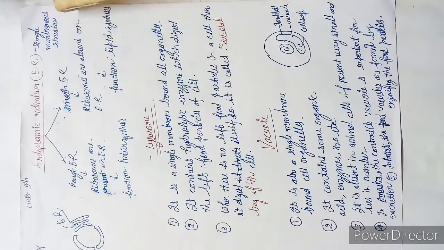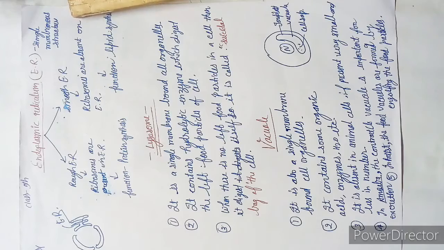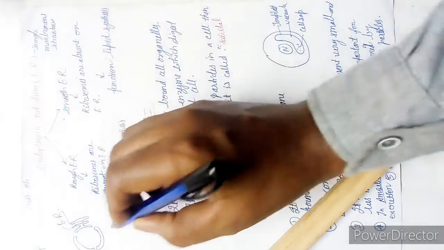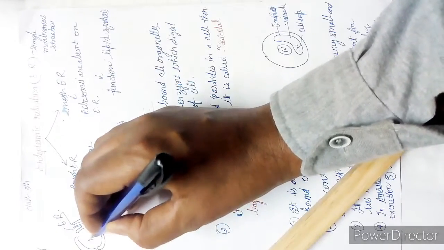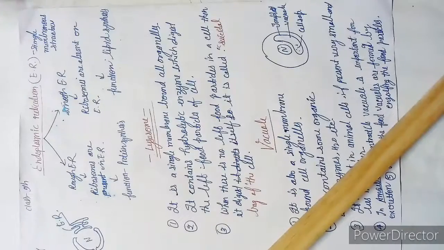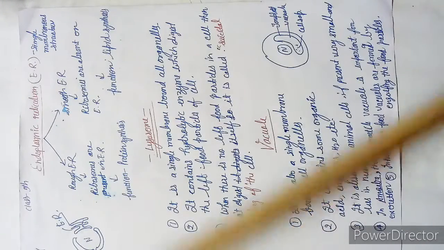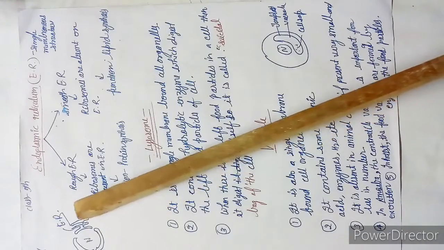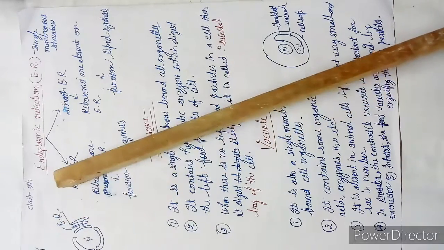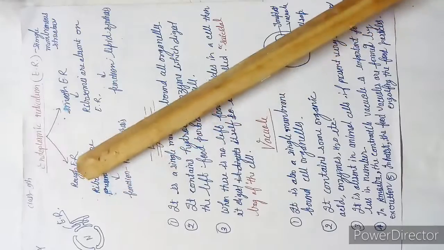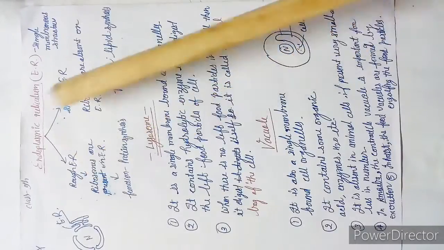It is a single membranous structure. You can see this is the nucleus, and this nuclear membrane has the ER, endoplasmic reticulum. ER is characterized into two types, rough ER and smooth ER.